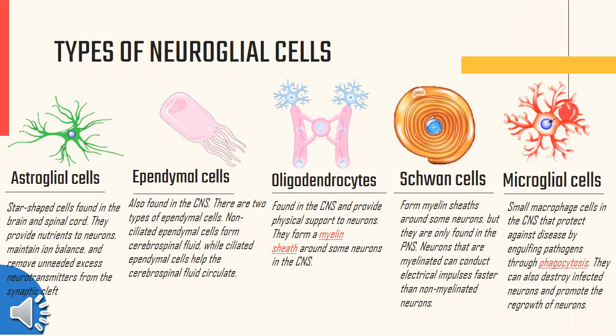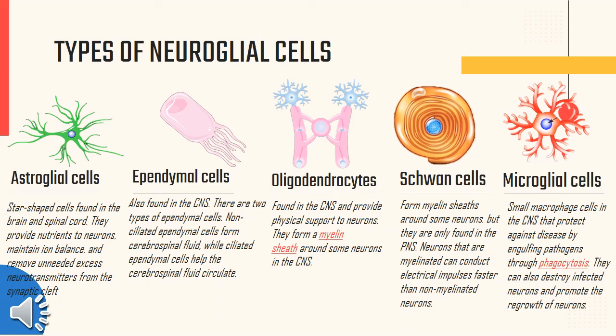Number 2. Epidermal cells. Epidermal cells are also found in the central nervous system. There are two types of epidermal cells. The non-ciliated epidermal cells form cerebrospinal fluid, while ciliated epidermal cells help the cerebrospinal fluid circulate. Cerebrospinal fluid cushions the brain and spinal cord. The third neuroglial cells are oligodendrocytes.